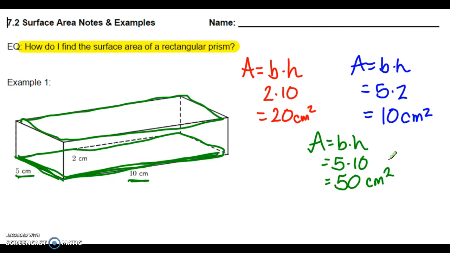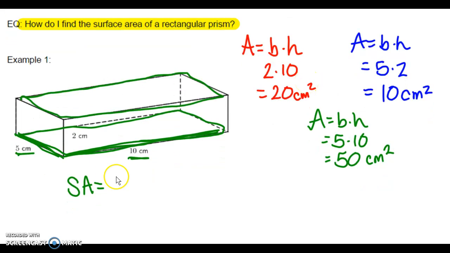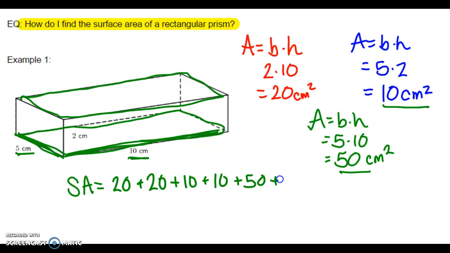So now we have each of the faces and their individual measures, but to find the total surface area, we need to add them all together. So you're going to see this step down here at the bottom. I'm going to just take all of my numbers, and since there are 2 of them, we're going to use them twice. So starting with my 20 centimeters squared, I need 2 of those. So we're going to have 20 plus 20. We have 2 sides that are 10 plus 10, and then we have 2 that are 50 plus 50.